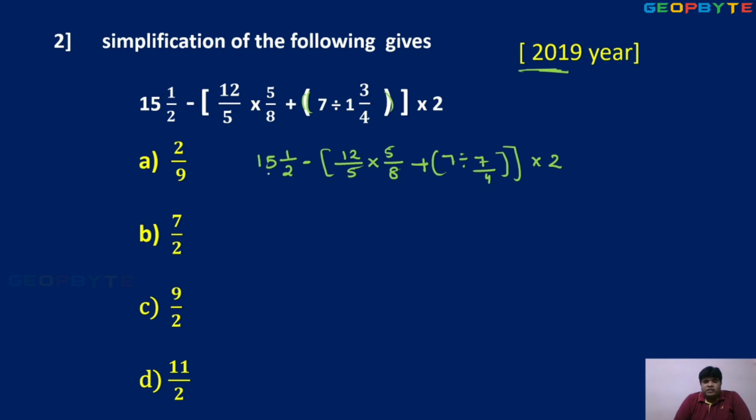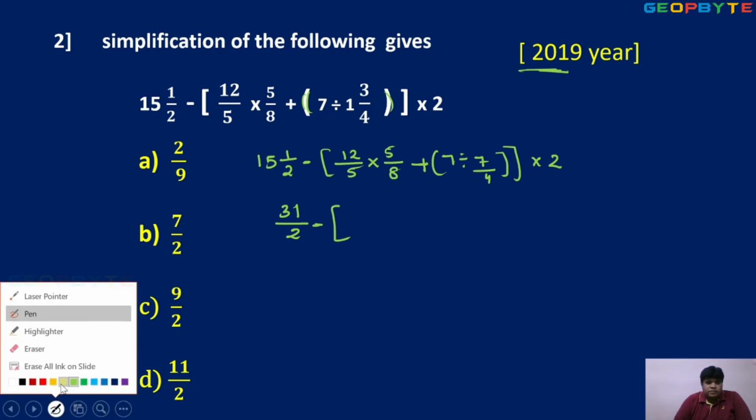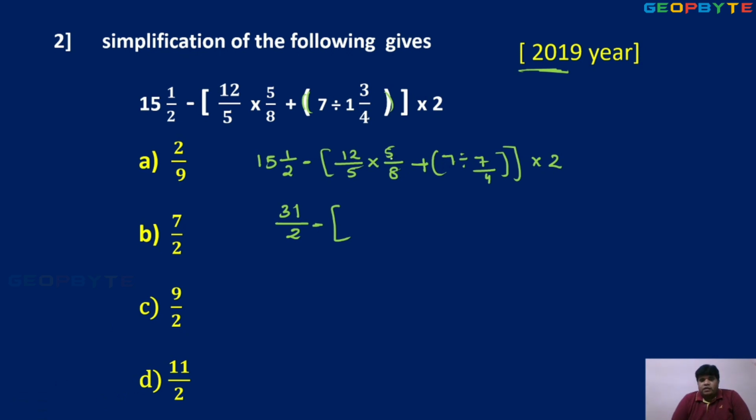This 2 15s, so 30, 31 by 2 minus 12 by 5 into 5 by 8 plus 7 divided by, meaning 7 by 4 into 2.